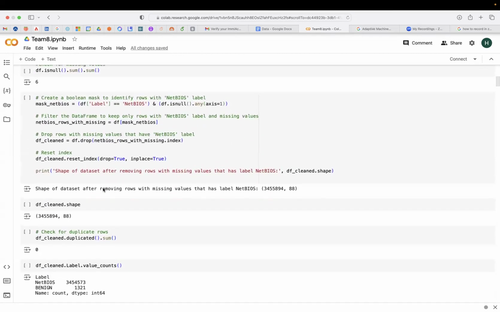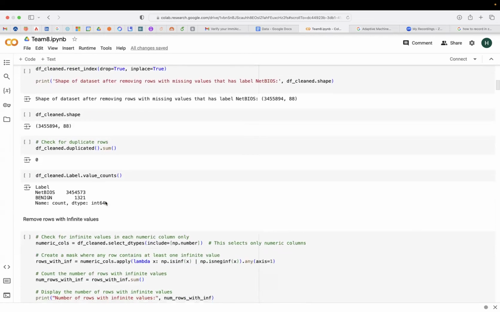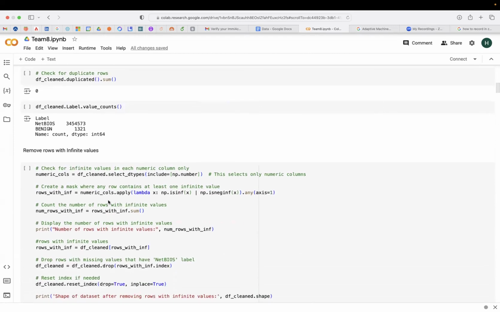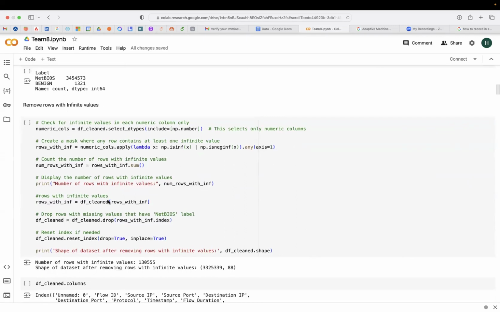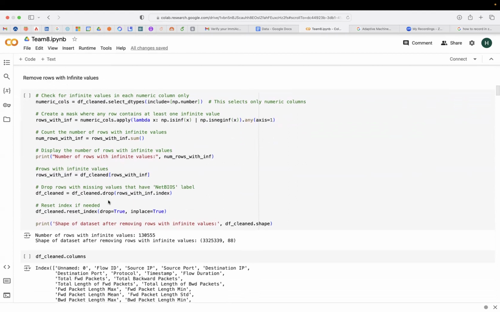And after removing all the missing rows, we've checked if there are any duplicate rows in our dataset, which is 0. And after this, we observed that there are some infinite values in our columns. This might be due to data entry error. So we've removed all the rows that contain these infinite values because they do not add any value to our machine learning models, and it might be a problem during modeling.